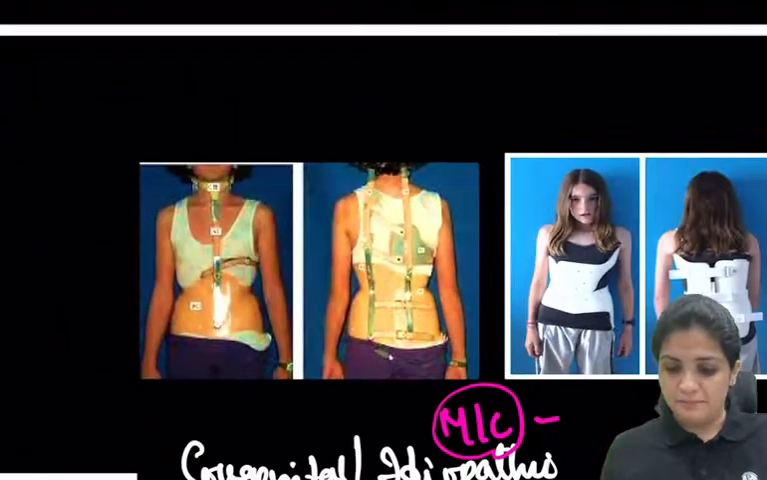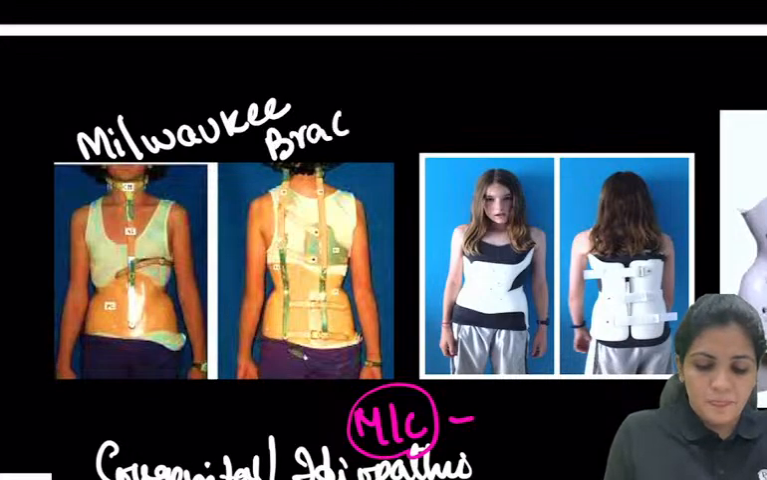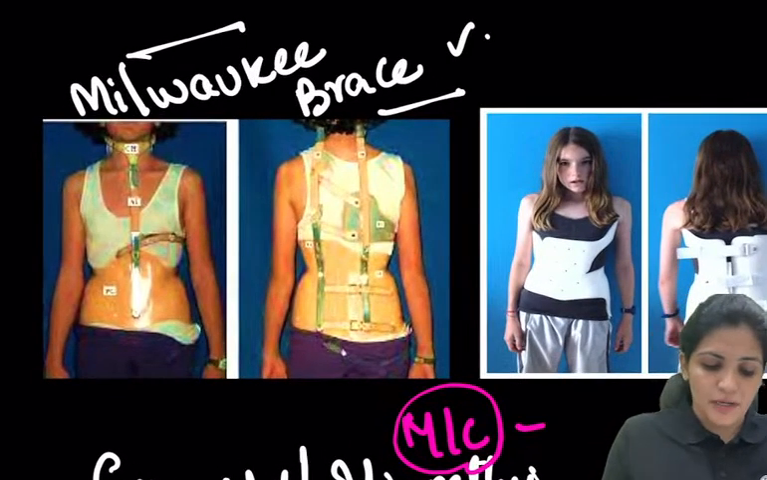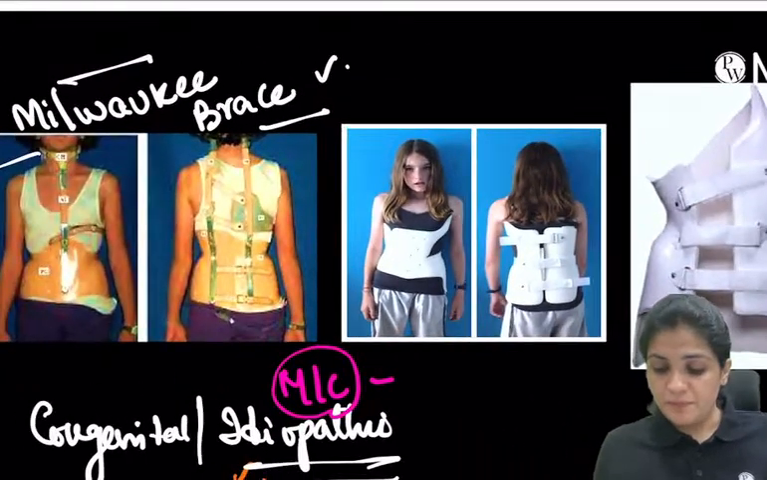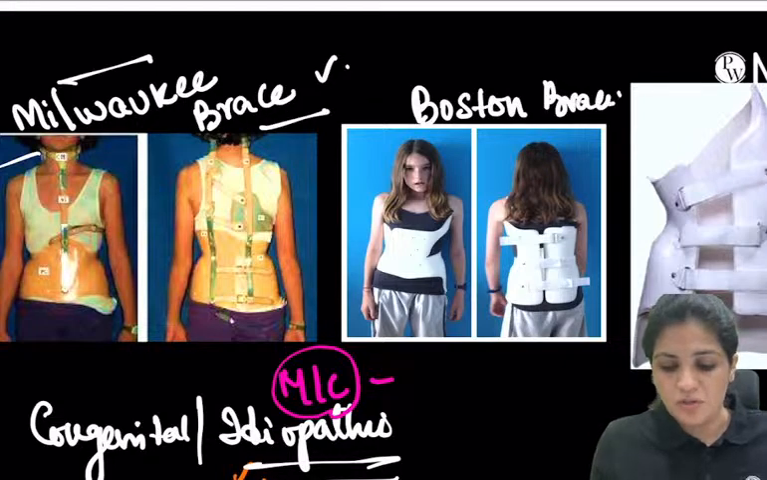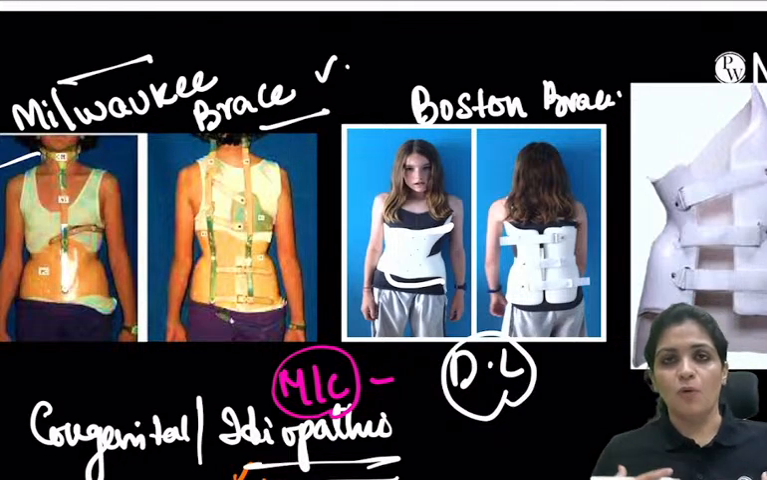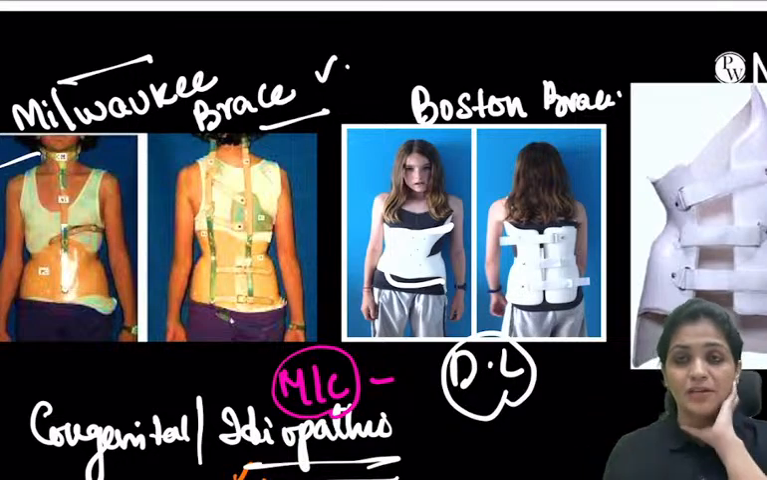Now what are these braces? The first one is your Milwaukee brace. Very, very important. If you see, the Milwaukee brace is covering up to the occiput. Now what is this? This is your Boston brace. If you see, the dorsolumbar region is covered. It is like a box type. Remember, box type is Boston. The Milwaukee brace goes up above.